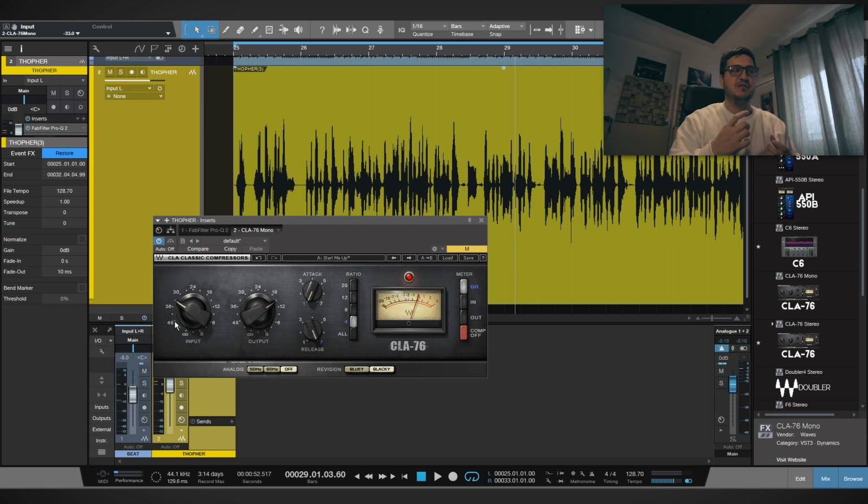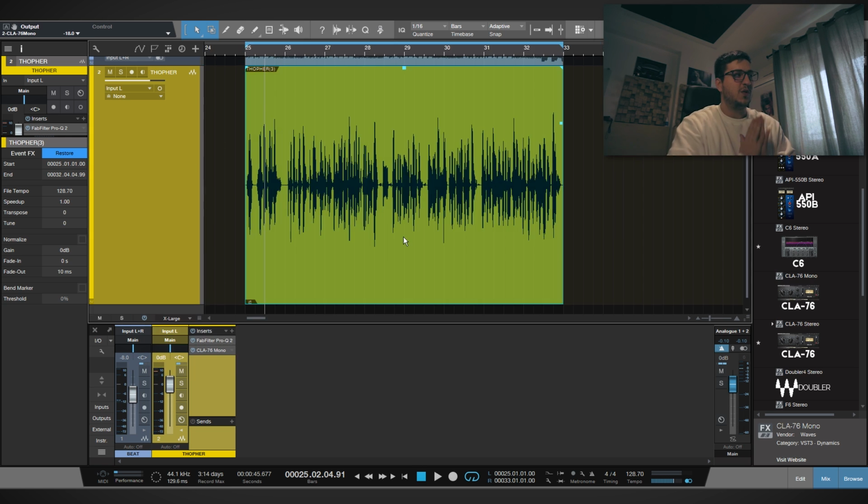You can see that I can achieve constant gain reduction. The compressor is not reacting too much on certain words, so this is a very cool trick to use to achieve in-your-face vocals. They will sound more natural, so by using event gain and vocal rider from Waves, you can achieve that upfront and in-your-face vocal. This is what I use when I feel that I need some control over the vocals. I know it's time consuming, but in the end it's worth it because the vocals will sound more natural. They will have the same energy on every single word. It will be much easier to process, much easier to compress, much easier to automate after. I hope you enjoyed the video.